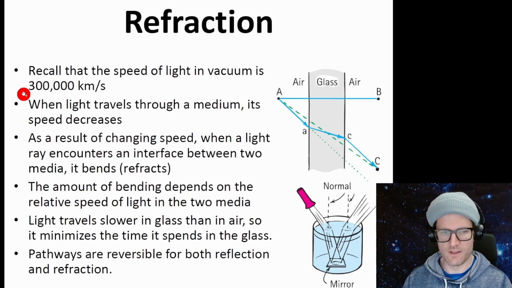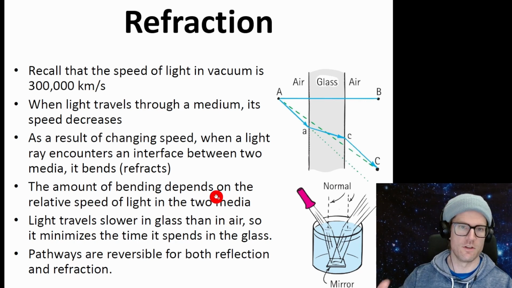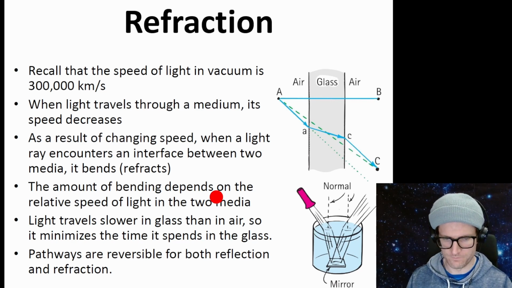The speed of light in a vacuum is 300,000 kilometers per second. When light travels through a medium, its speed decreases. As a result of changing speed, when a light ray encounters an interface between two media, it bends. We said that. The amount of bending depends on the relative speed of light in the two media. So if the light slows down more, it's going to bend more. If the light slows down less, there'll be only a slight bending.